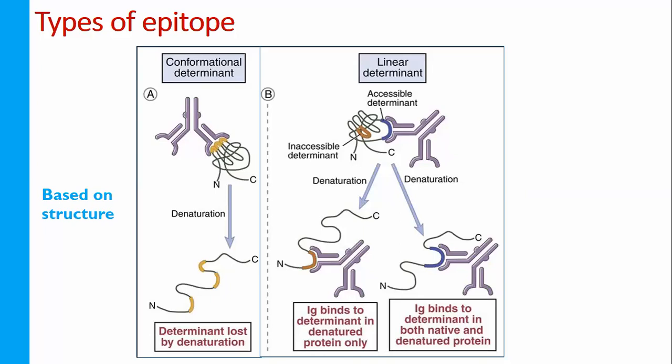I am repeating again: no new antigenic determinant comes here. The hidden portion simply comes up due to denaturation. That is the linear determinant. Am I clear on this one?